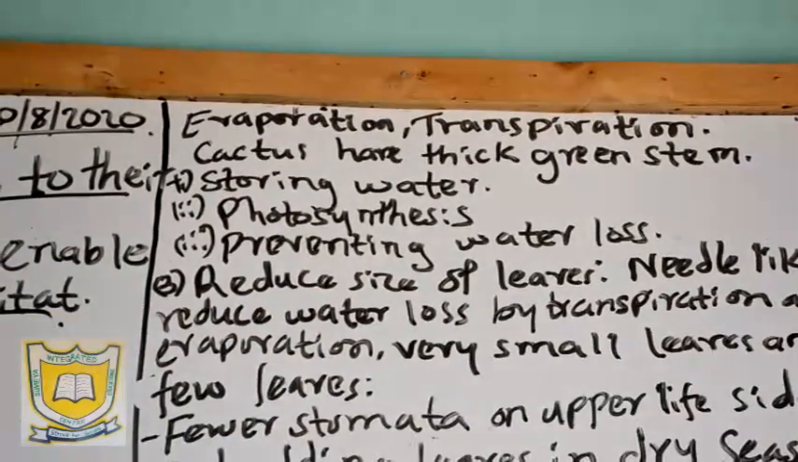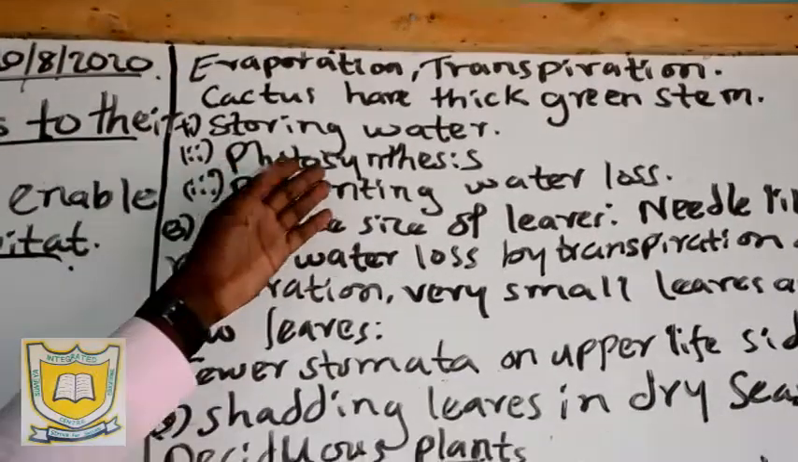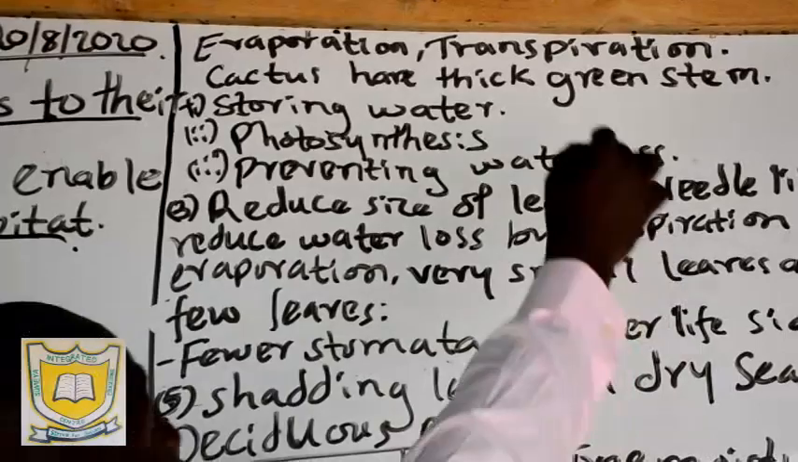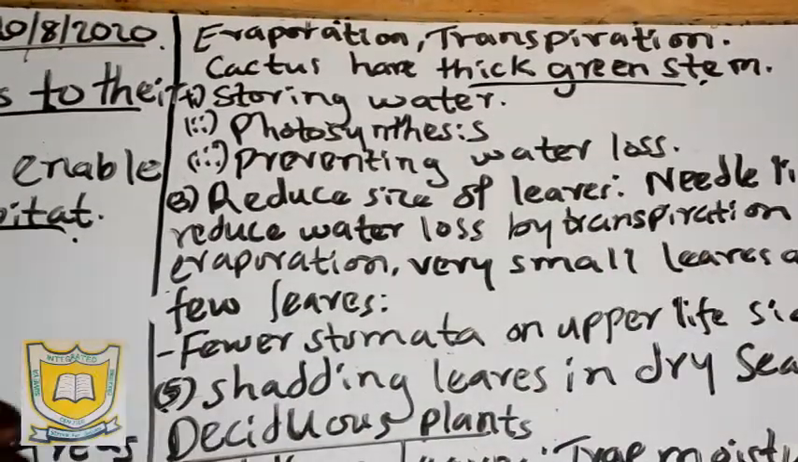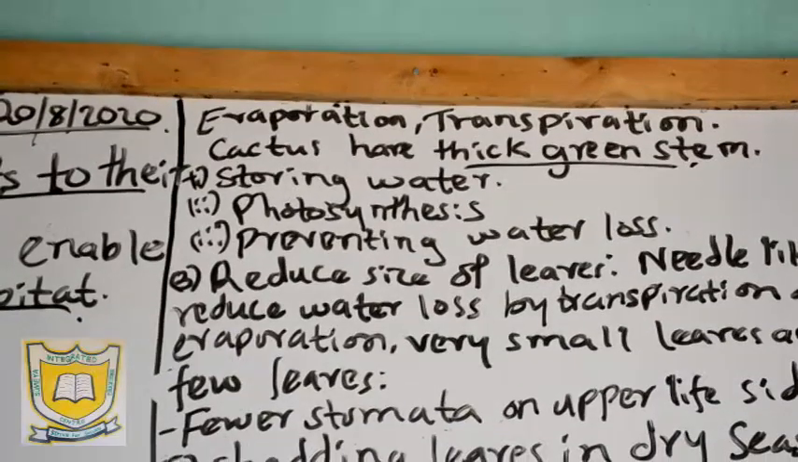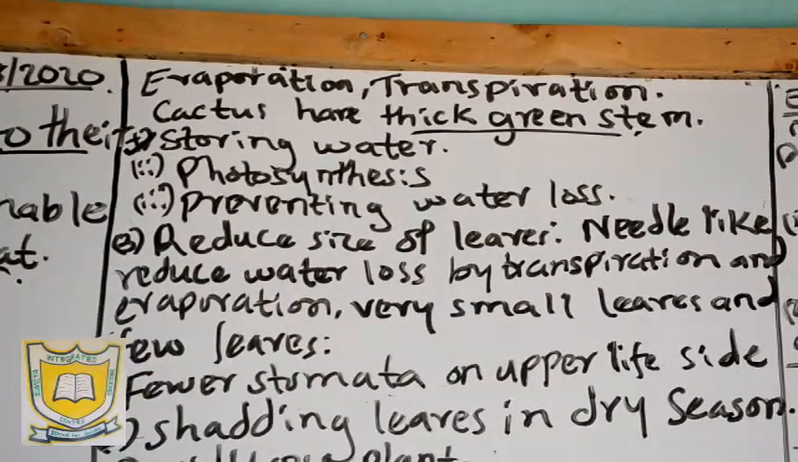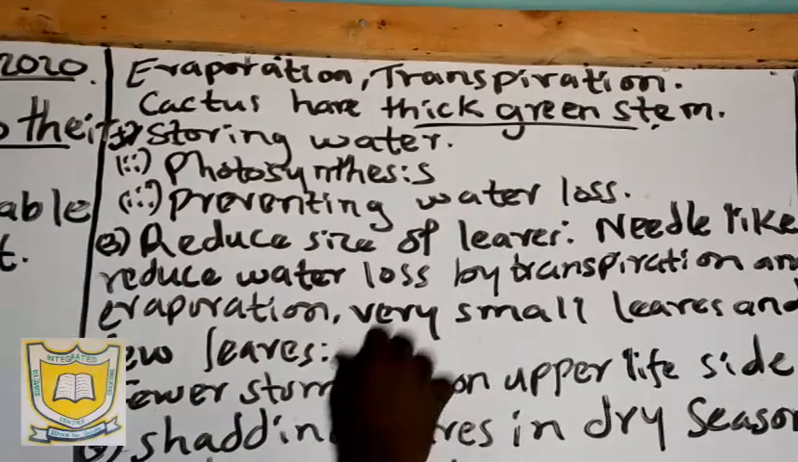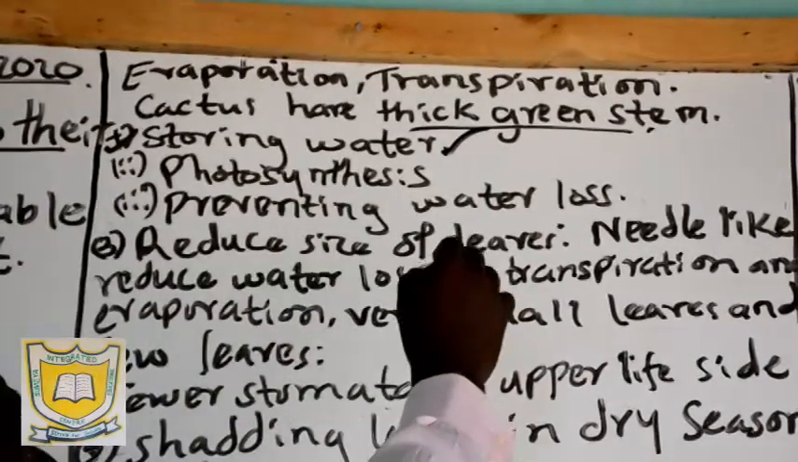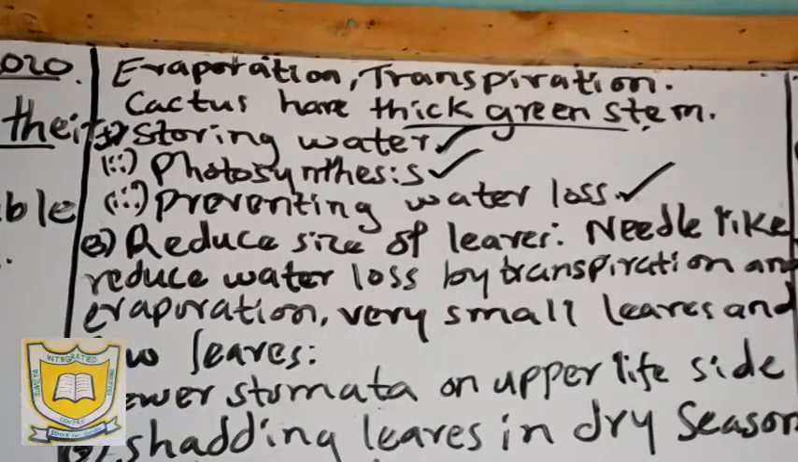Now, examples of plants that have fleshy stems are cactus, which also have a green stem. We'll talk about the importance of these plants having a green stem when we move to other properties. Now, why does a cactus plant have a fleshy stem and also a green stem? Number one, it is for storage of water. Number two, it is for photosynthesis. And number three, it is to prevent loss of water.